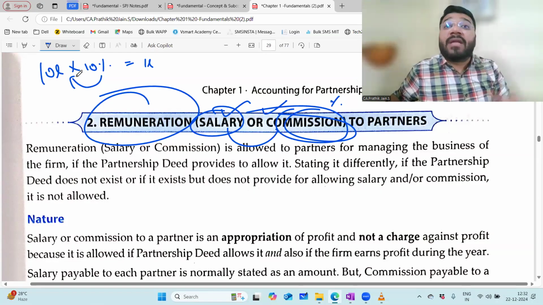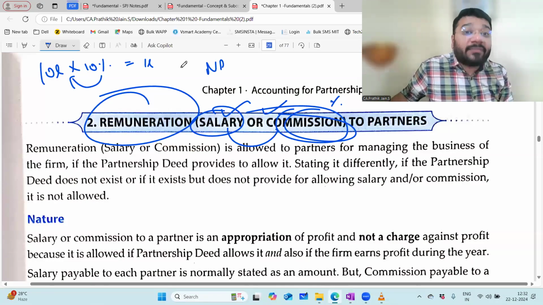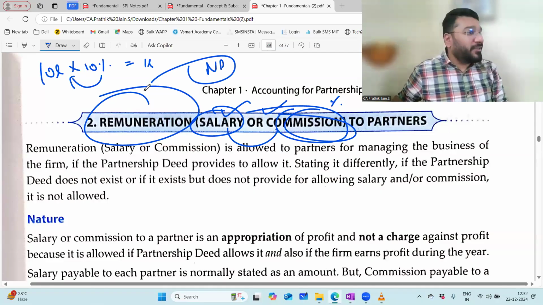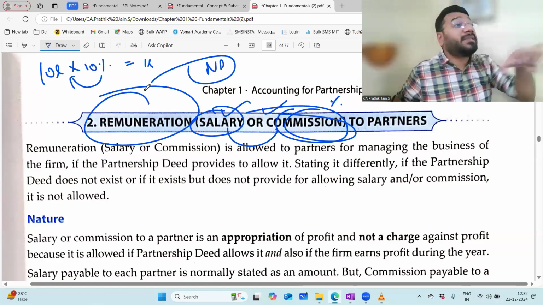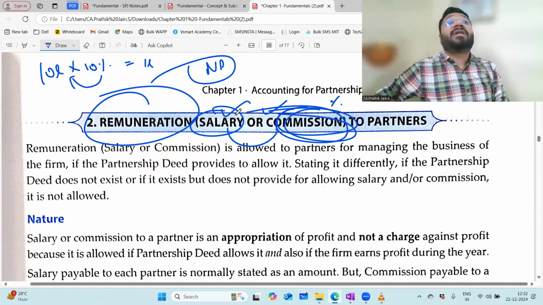Sometimes the firm does not link this commission to the turnover. They will link it to the net profit. More net profit, more commission. Less net profit, less commission. So more net profit means more business, more income, less expense. Automatically, the efficiency of the business has been pulled up. That is the strategy behind giving the commission as a percentage.